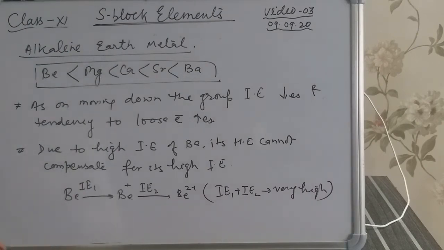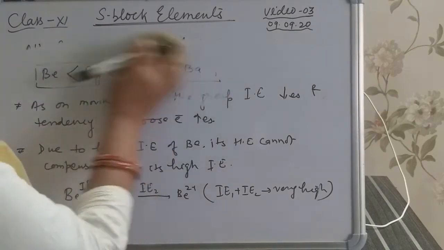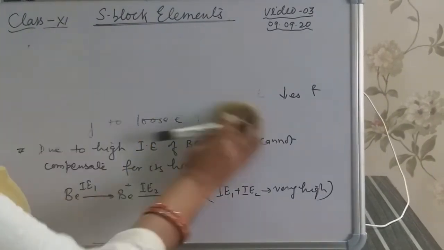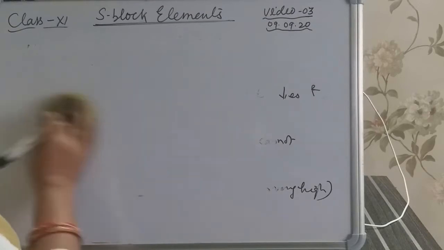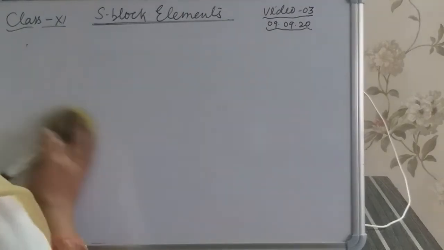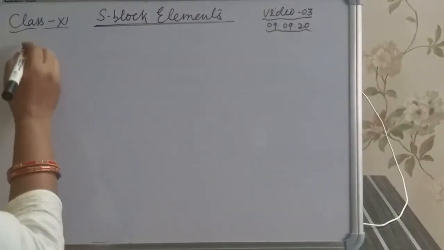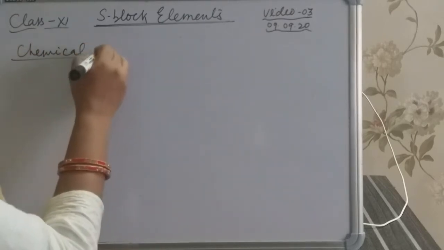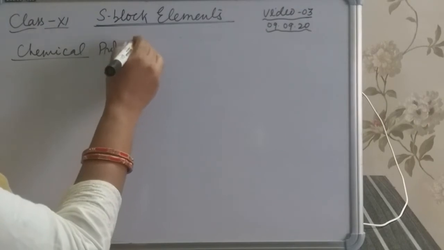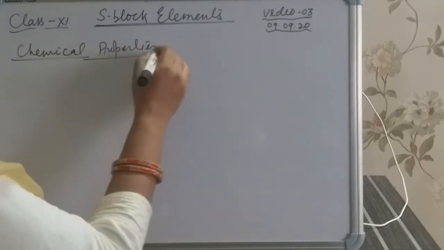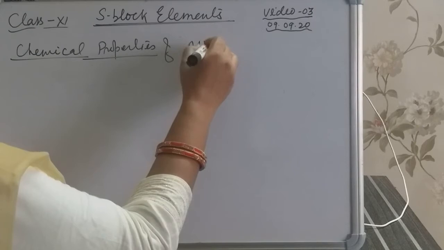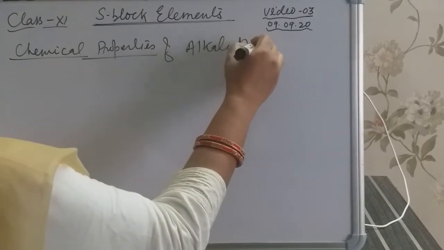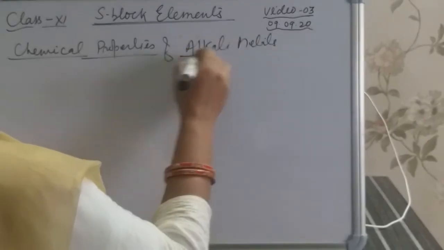Let's discuss the chemical properties of alkali metals. The next topic is the chemical properties of alkali metals.